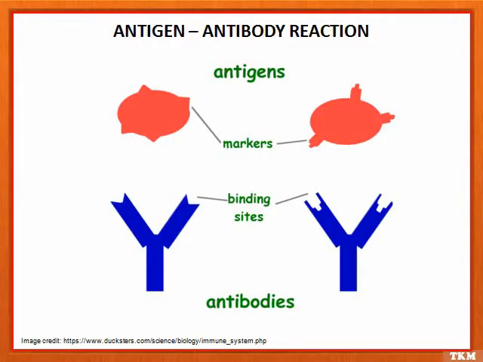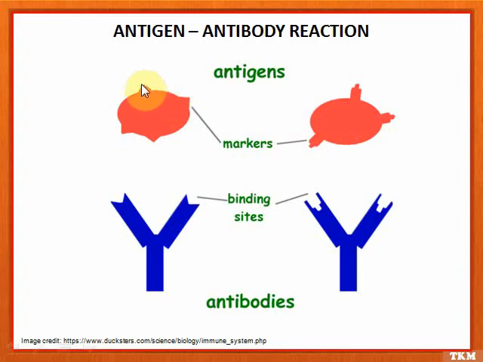The antigens and antibodies combine specifically with each other. That is, each antibody binds to a specific antigen, an interaction similar to a lock and key. This interaction between them is called antigen-antibody reaction. These reactions form the basis for detection of infectious disease causing agents. In this figure you can see how antibodies attach to antigens, killing the virus.